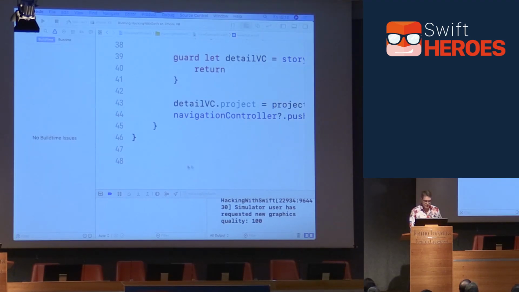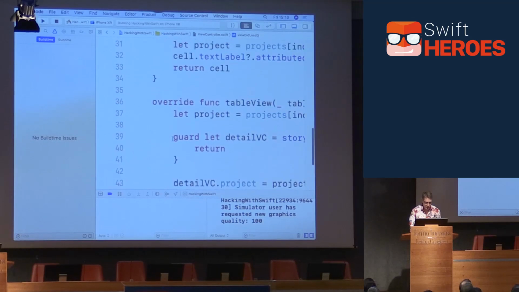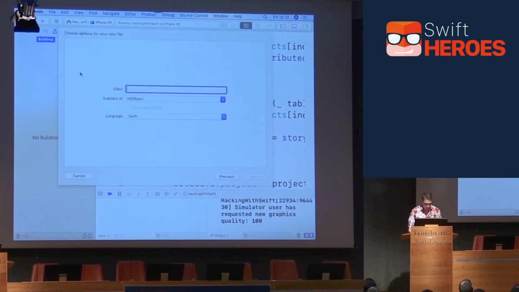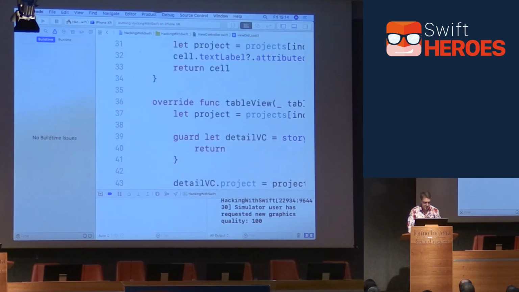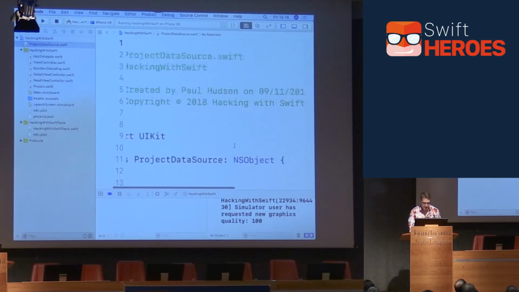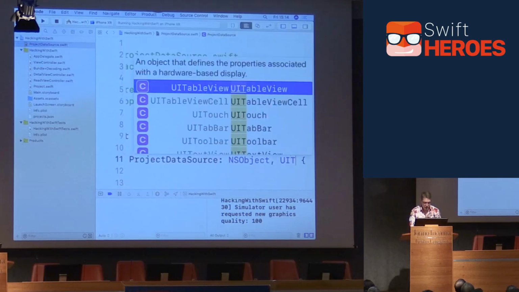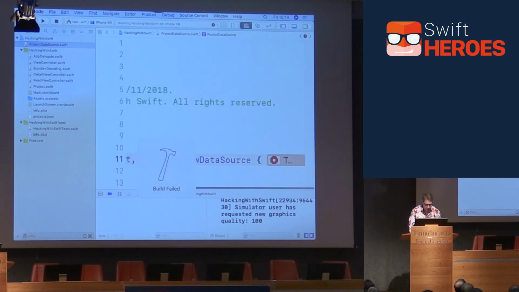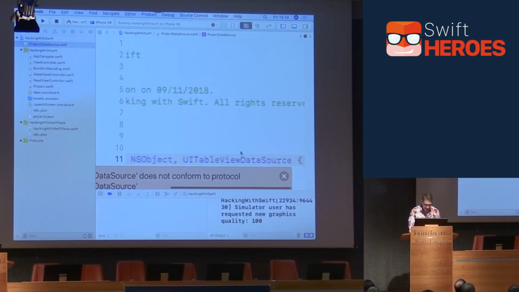Let's do that now. So in here, I'm going to press Command N, make a new Cocoa Touch subclass, subclassing NSObject, fine. I'll call this thing ProjectDataSource. Next, and create. And all I'm going to do is make this thing conform to the important protocol, which is, in this case, UITableViewDataSource. Like that. Why are you complaining at me? Oh, I haven't done the protocol stubs. Yeah, let's do that as well.